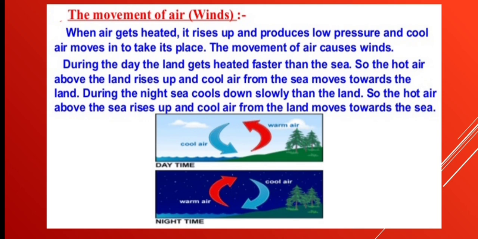So dear children, we learnt that during daytime the sea breeze occurs, and during night time the land breeze occurs.